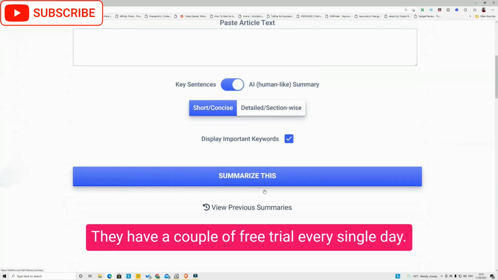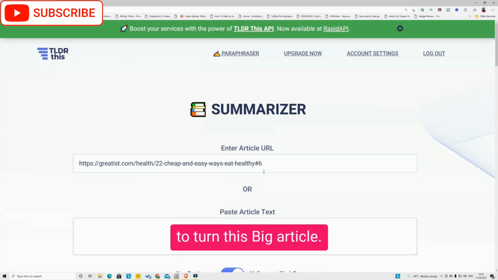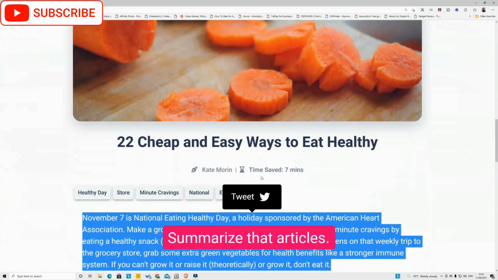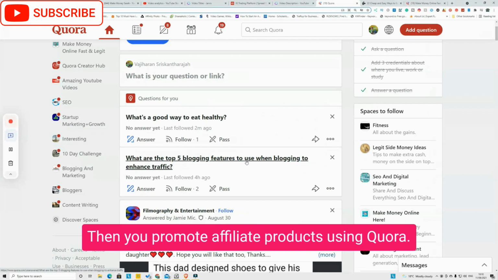They have a couple of free trials every single day. So you can use that daily free trial to turn these big articles into summaries, then you promote an affiliate product using Quora.